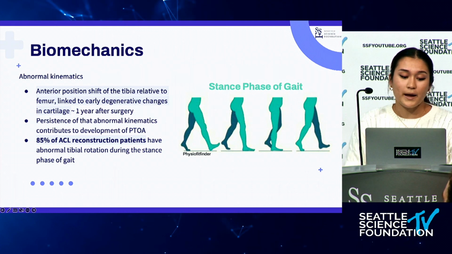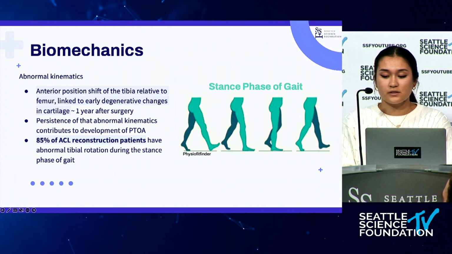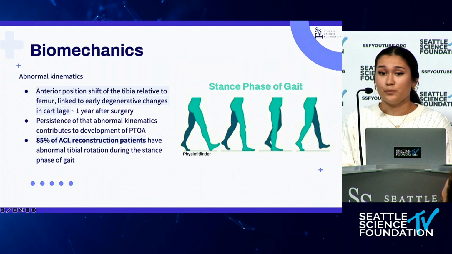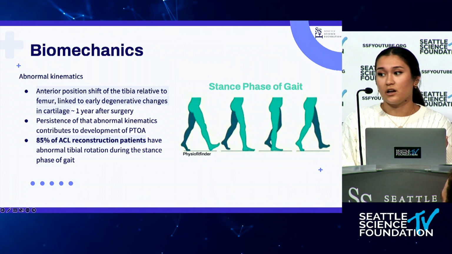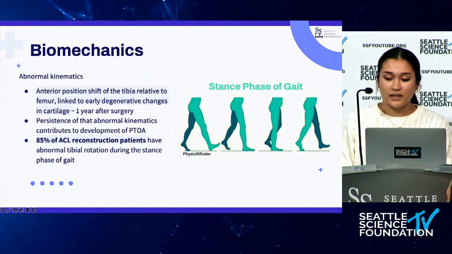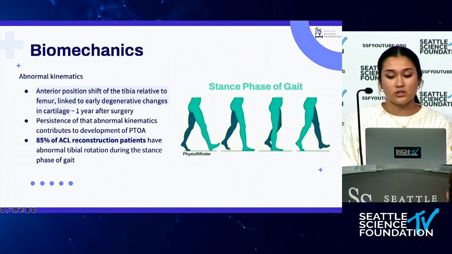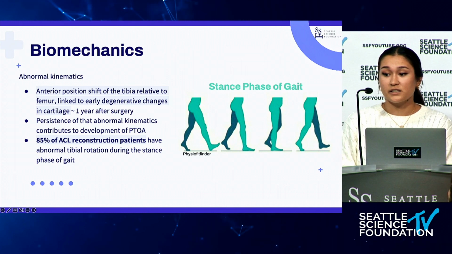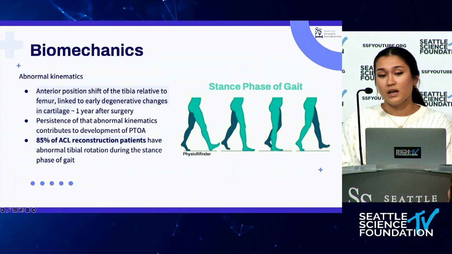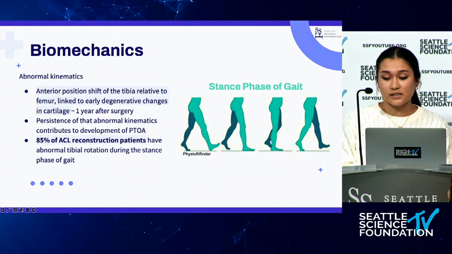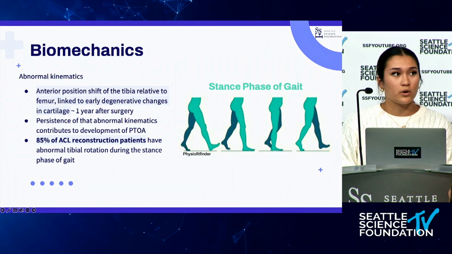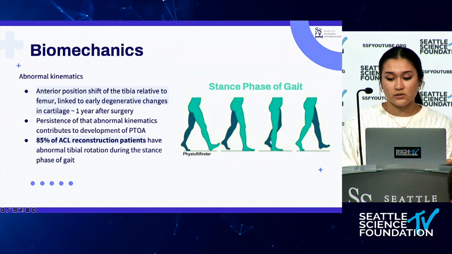So about the biomechanics of how this happens. After an ACL injury or reconstruction, it is very common to have abnormal kinematics when walking and in other movements as well, because it affects it a lot. Specifically, in the biomechanics of the knee after the reconstruction, many patients have an anterior position shift of the tibia relative to the femur, and this abnormality in gait is linked with early degenerative changes in the knee cartilage, which is also one of the most prevalent symptoms of osteoarthritis.